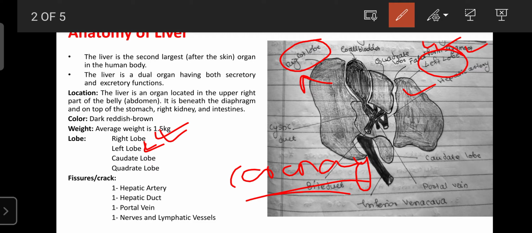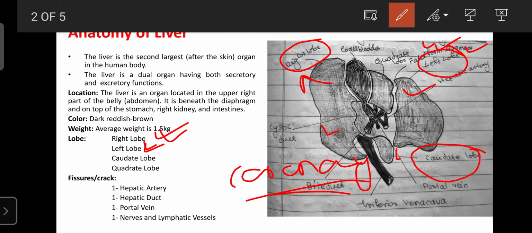Along with these lobes, the liver has other lobes as well. One is the caudate lobe, which is present just below, near the portal vein. The portal vein can separate the right lobe and the caudate lobe. So this portal vein separates the right lobe of the liver from another lobe.